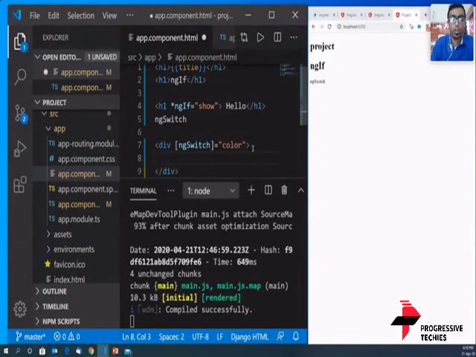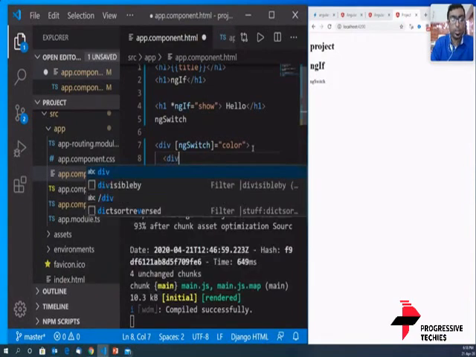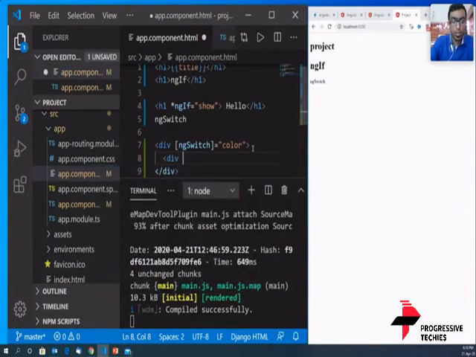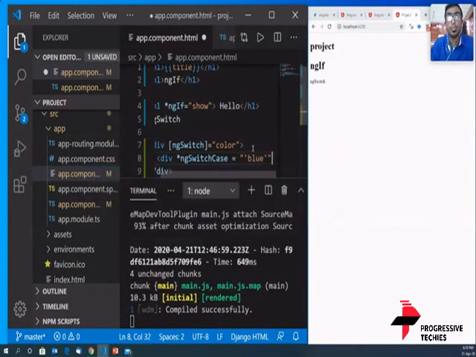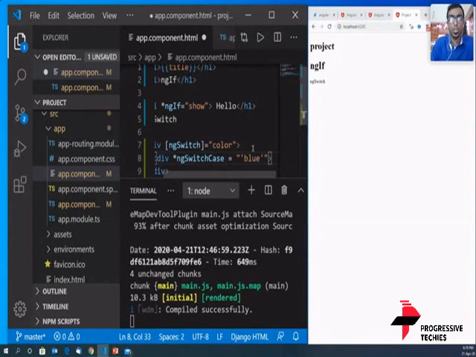So let's start off like this: div star ngSwitchCase. All of this follows camel casing, so please be careful, it's really case sensitive. In case you have a wrong spelling, it will not show you the result. So that's a div condition, and it's blue, and we're closing the div.